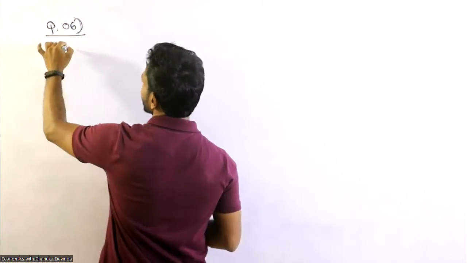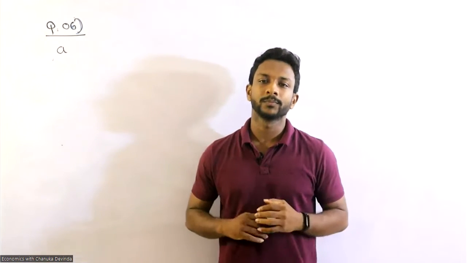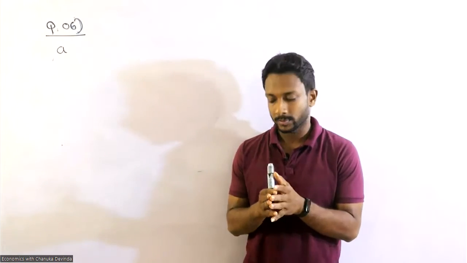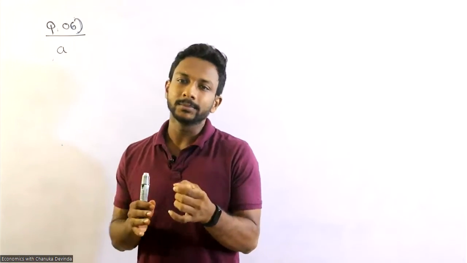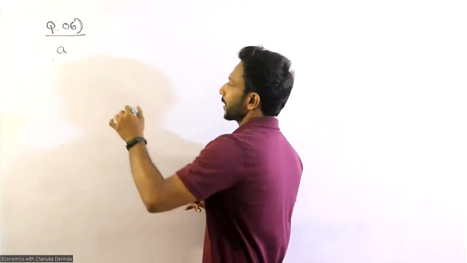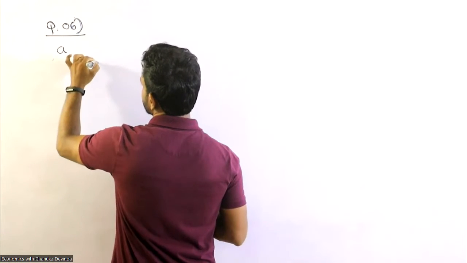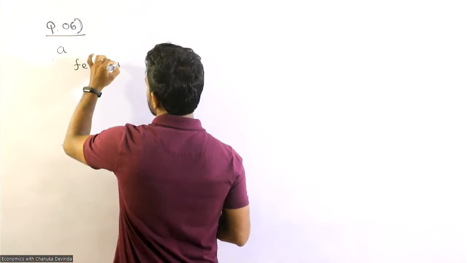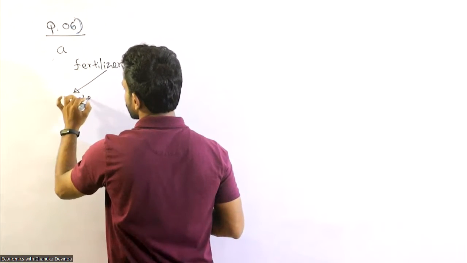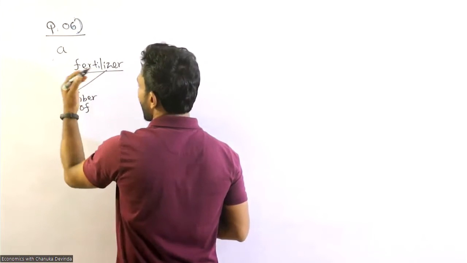So first one, fertilizer. Here you need to think about whether this item is based on the number of persons. Fertilizer means farmers, no?